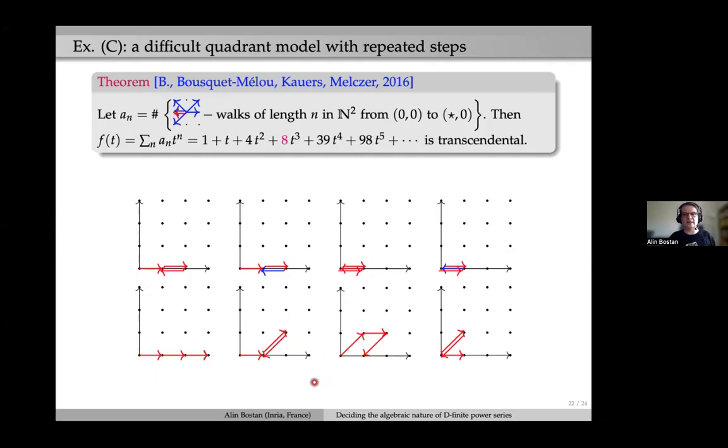So there is no issue, you can consider the number of walks in precisely n steps ending on the horizontal or also vertical axis. If the answer is not clear enough, please let me know.